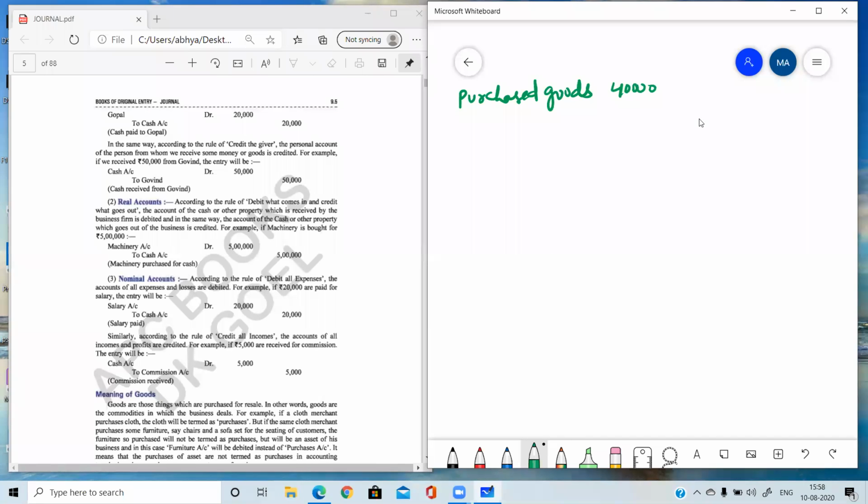Yes, I'm waiting for more answers. Which two accounts are involved here and which will be debited, which will be credited? Yes, yes, very good. Which accounts will be debited and which will be credited? Yes, very good students.